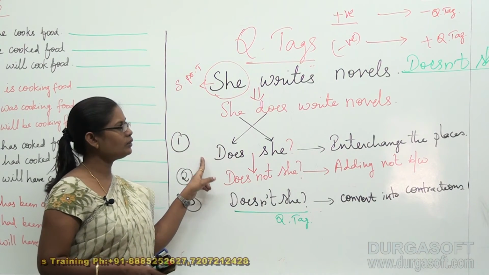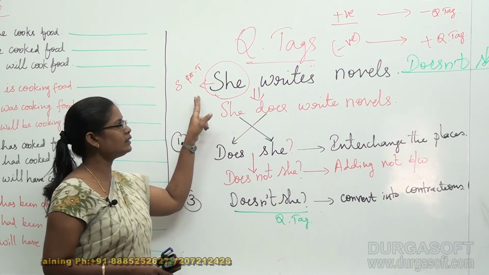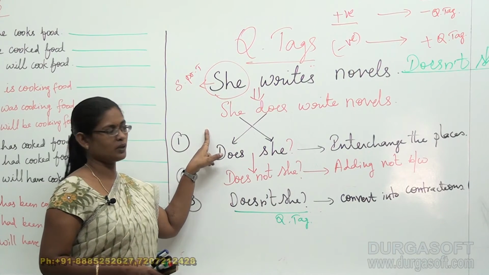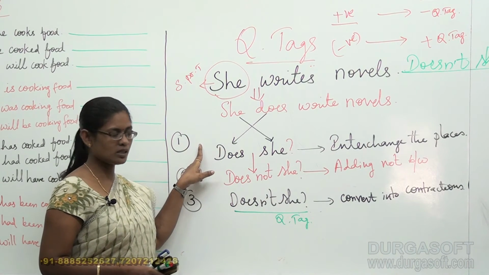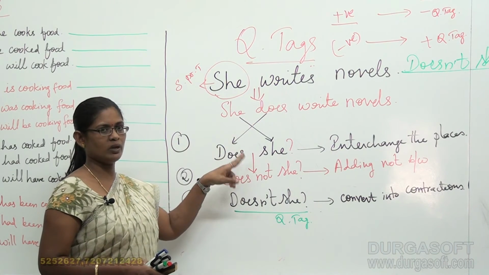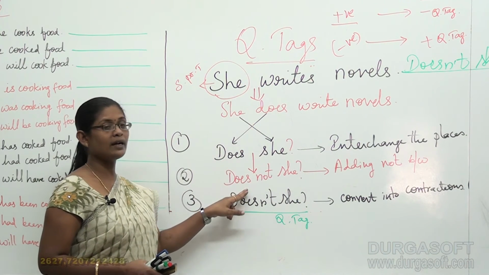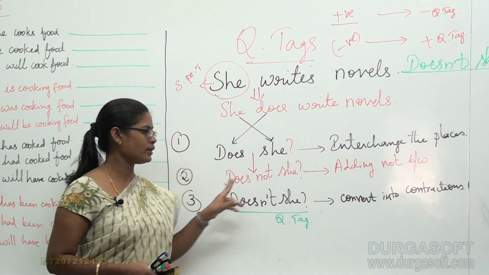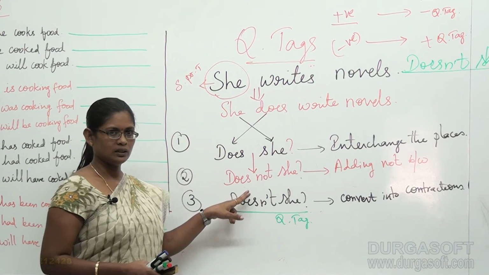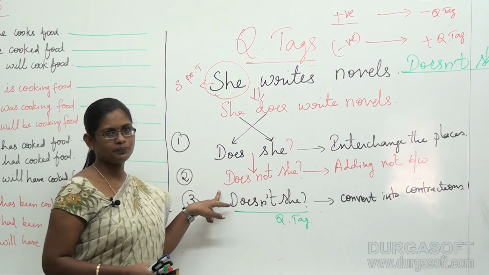After that you have to check whether the statement is given in a positive form or a negative form. If there is no not when you exchange, you have to add not. So that is our second point. Then finally we got the tag as does not she.